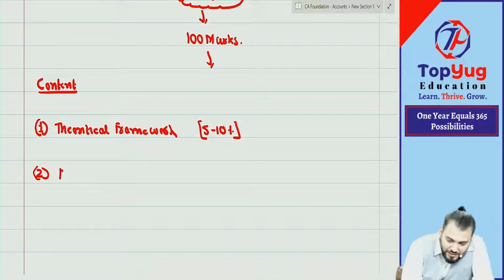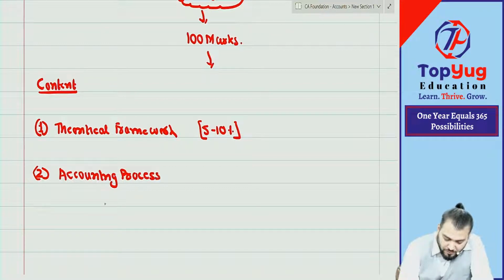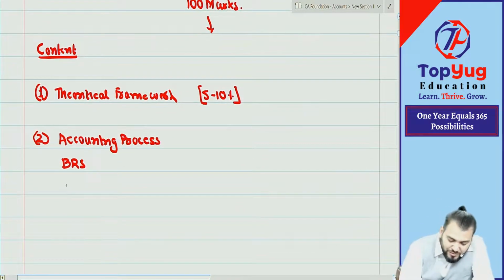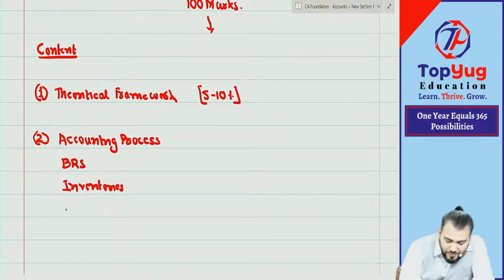Then the second part is accounting process, and we have bank reconciliation statement. You all know BRS, bank reconciliation statement. Then we have one chapter inventories, and then we have one chapter depreciation.